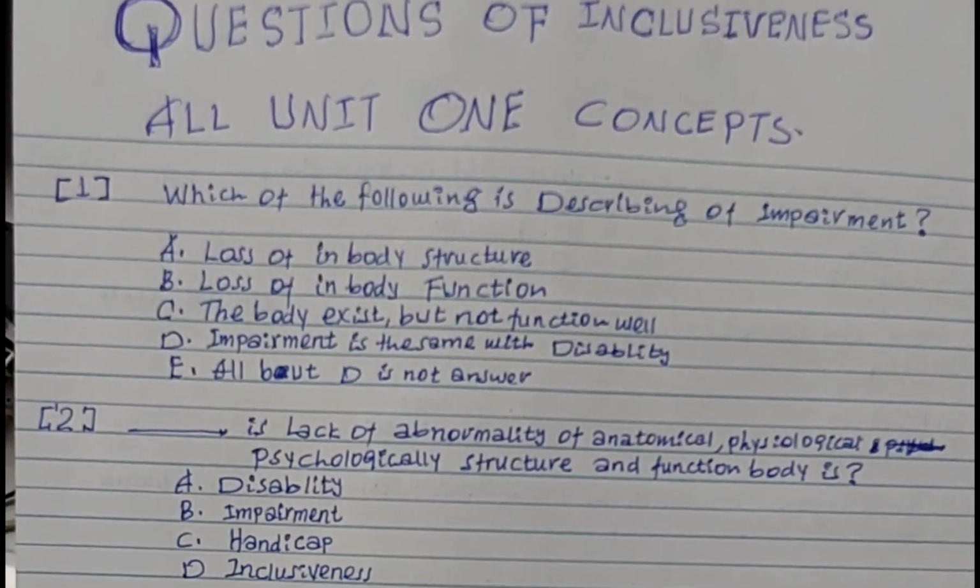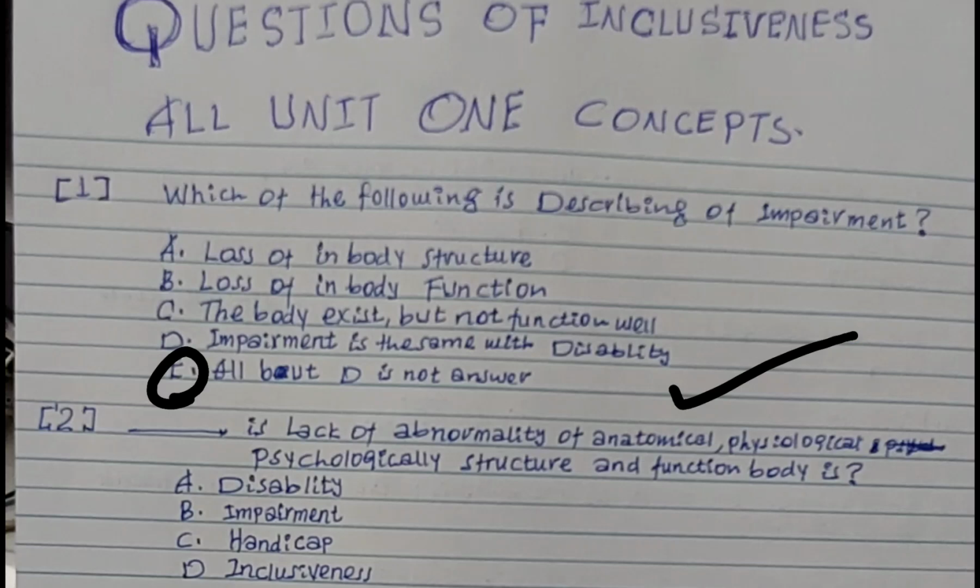Question number 1 says, which of the following is describing impairment? A. Loss in body structure. B. Loss in body function. C. The body exists but does not function well. D. Impairment is the same as disability. E. All but D. So for this question, E is the correct answer.